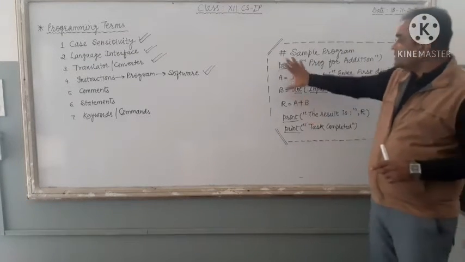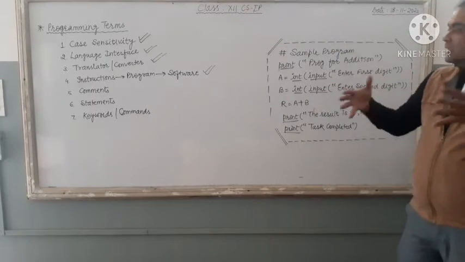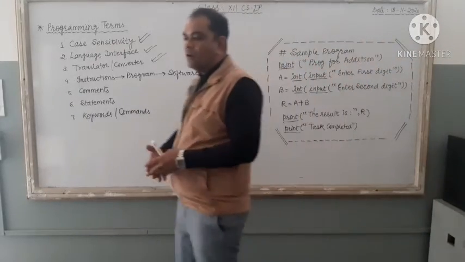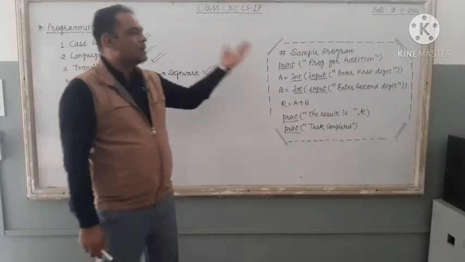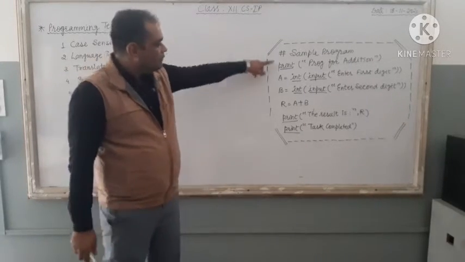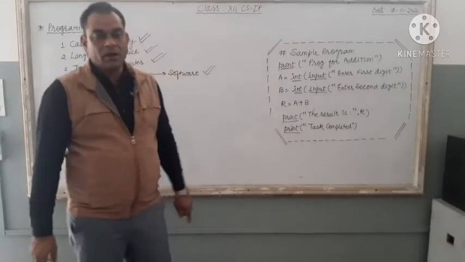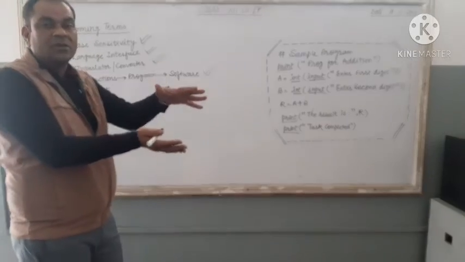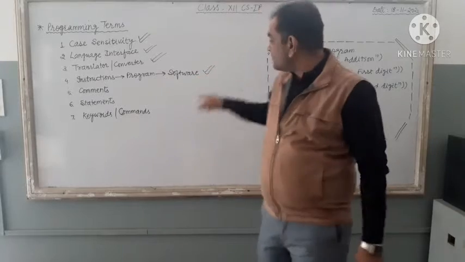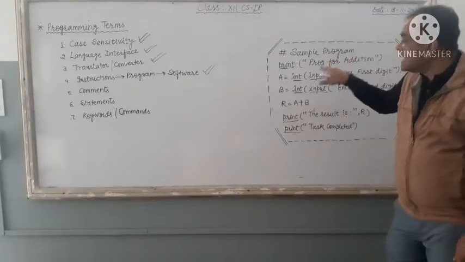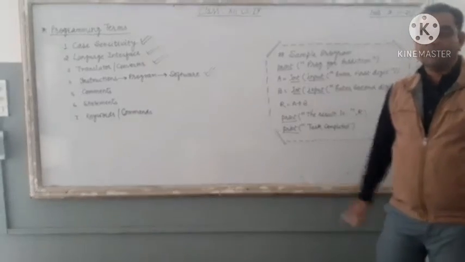So instructions means the command, the line of code that is given to your PC to do something. Here 7 different instructions are written in this particular program. Now a set of instructions is known as a program.